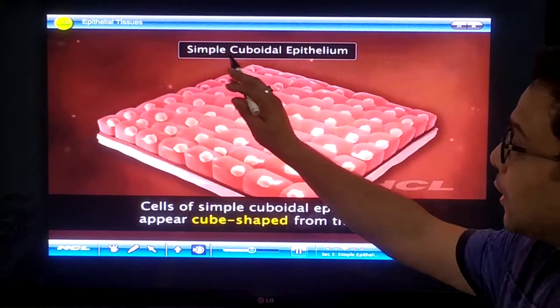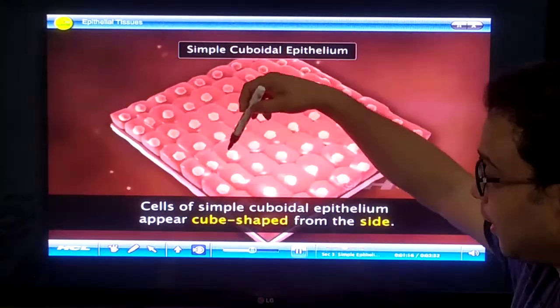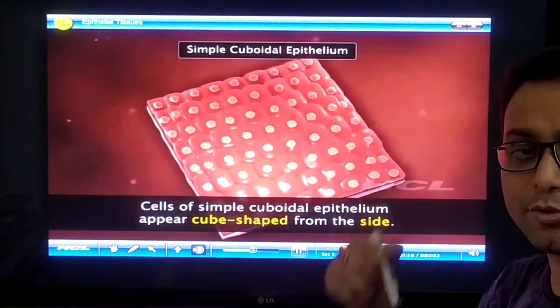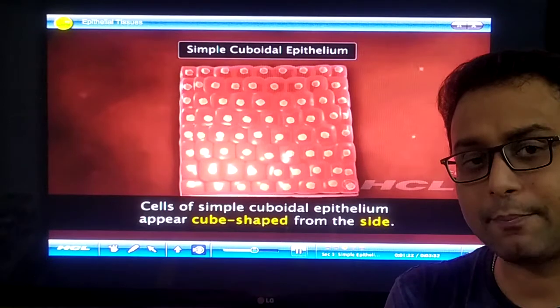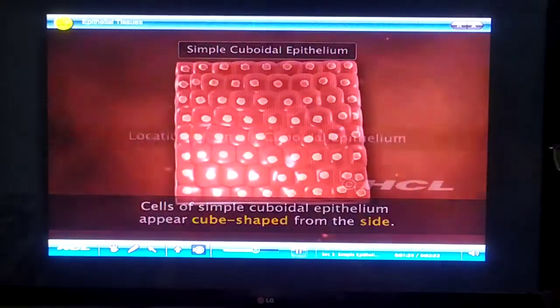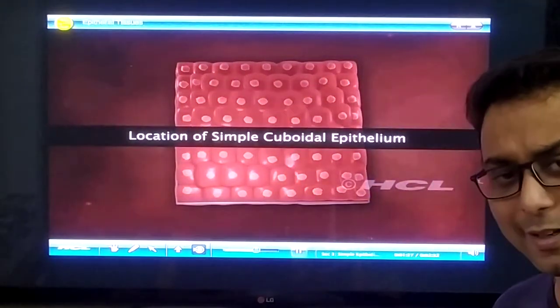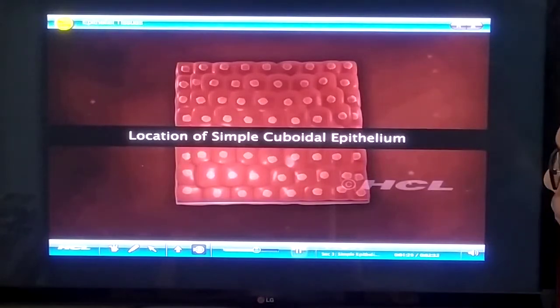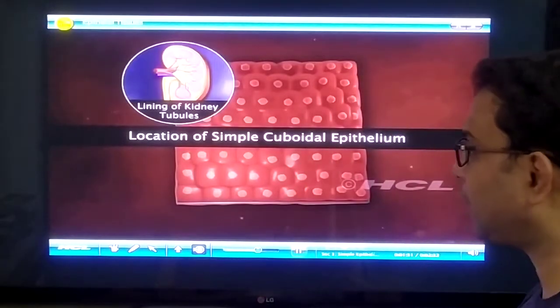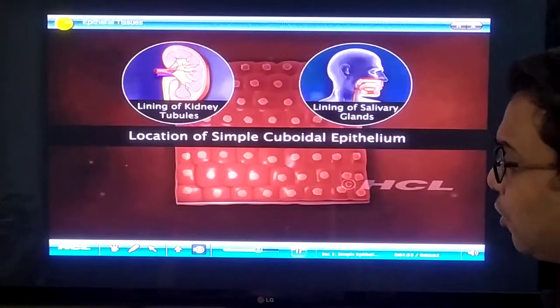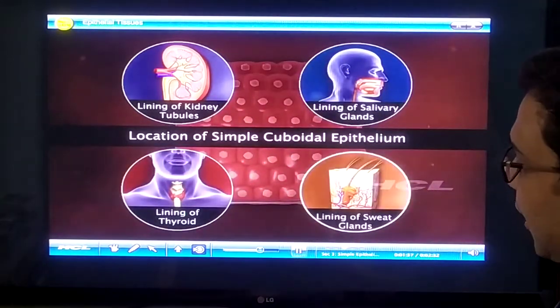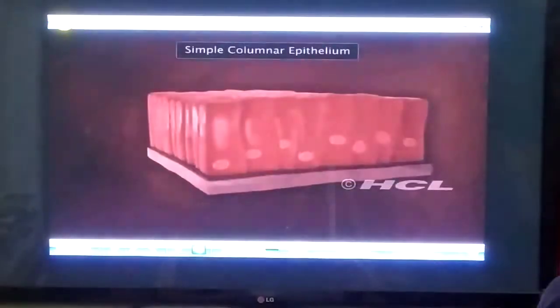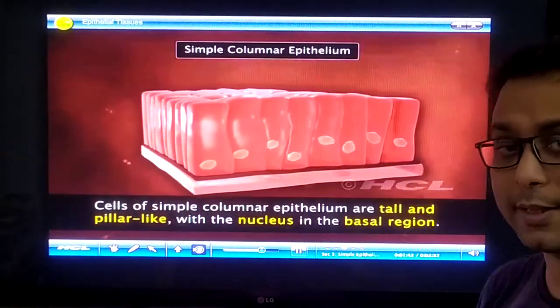But now simple cuboidal epithelium. In here the cells are cube-like structures, so they are called cuboidal. And why are they called simple? Because of the single layer of cells. So they are called simple. Clear? It's very easy. Now, the location of simple cuboidal epithelium. This is the most important location: lining of the kidney tubules, salivary glands, lining of thyroids, lining of sweat glands. This cuboidal epithelium is present.